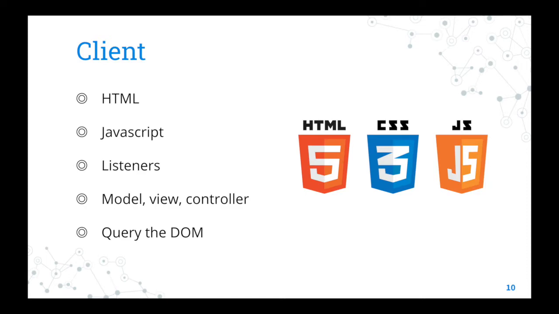In order to communicate between the web plugin and the dashboard, we use listeners. You are able to specify in the manifest which external websites you can connect to. So through this, we are able to connect with our dashboard. And finally, we are able to query the DOM in order to do our highlighting, which allows us to modify the HTML of the page that the user is viewing.